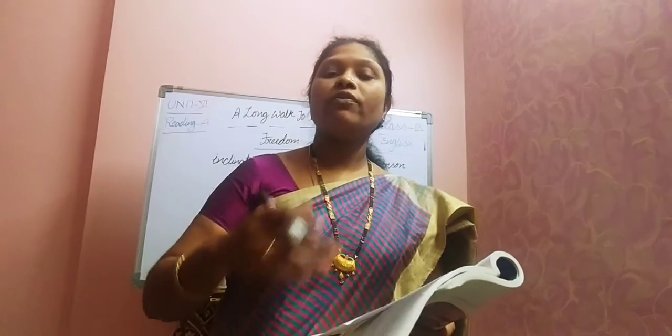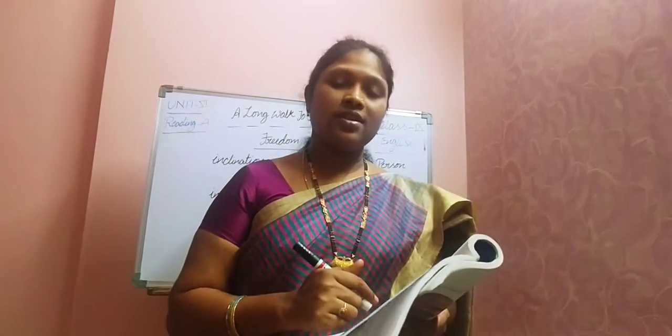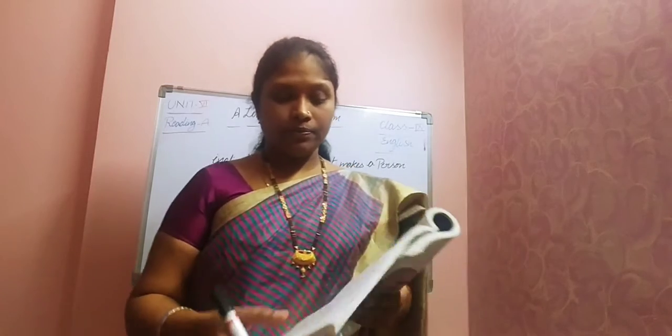If you want to take care of your family, you can't do anything for your country. If you want to do something for your country, then you will not be able to stay with your family. That's what he is saying, children. That was said by Nelson Mandela.